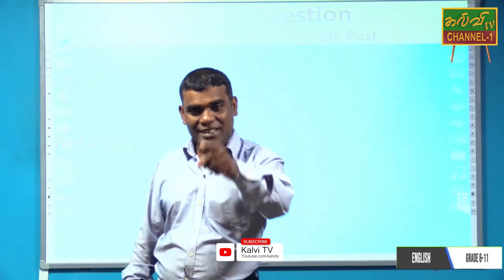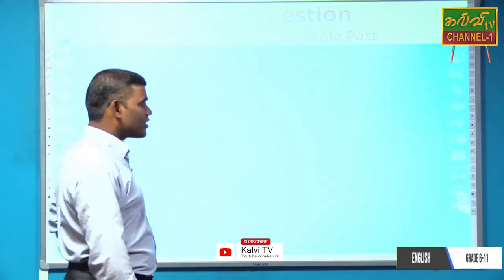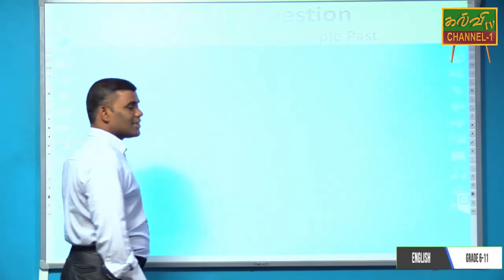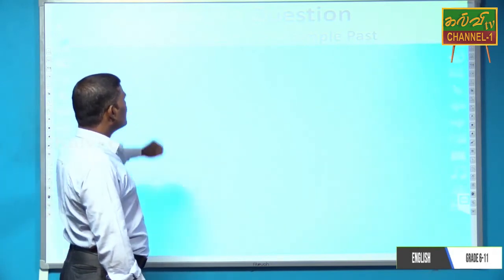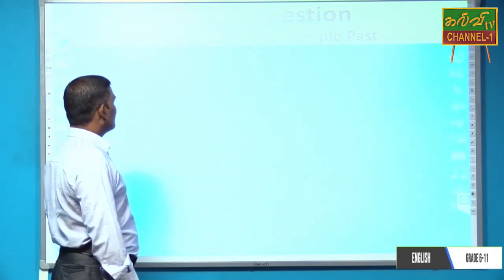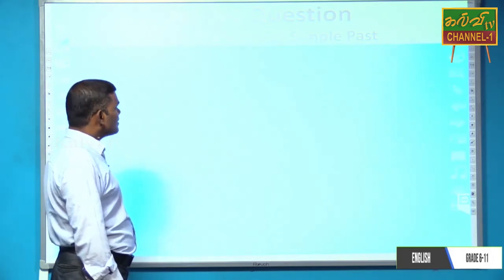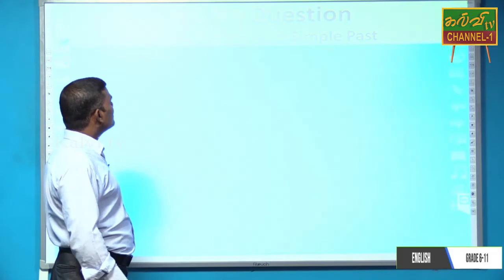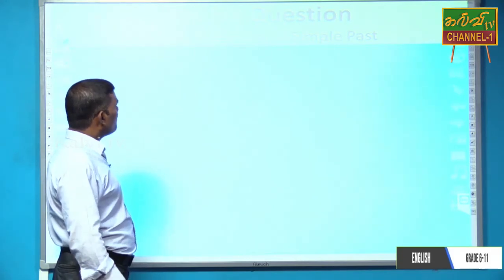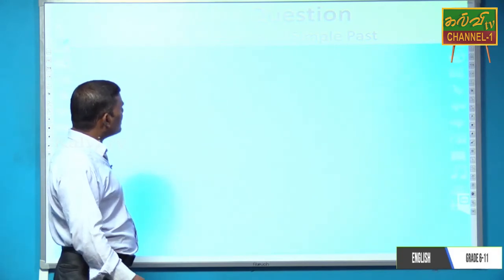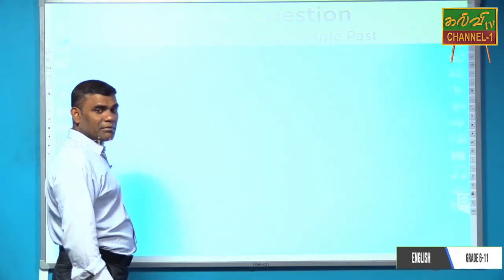Clear? Yes. Now can you look at the board? The heading is yes no question, simple present and simple past. From these two types of tense, we can understand what the differences between them are.